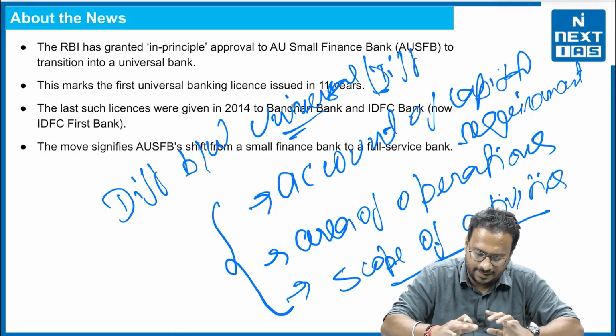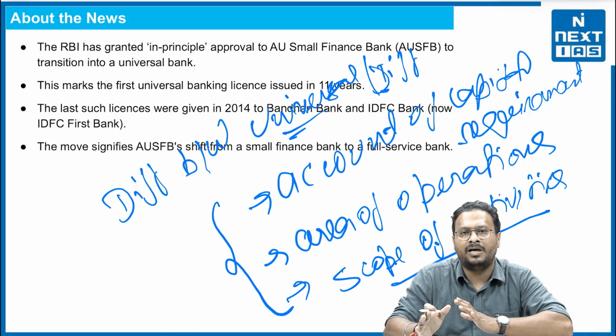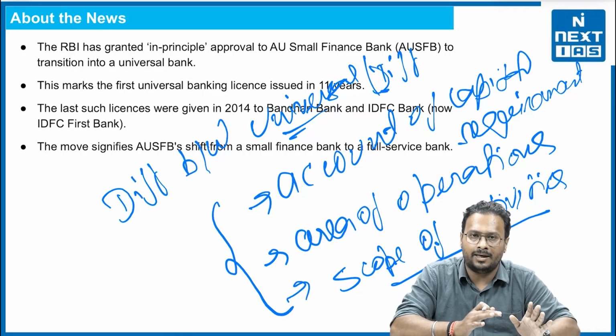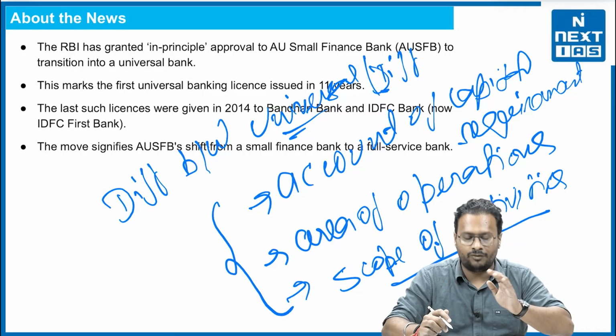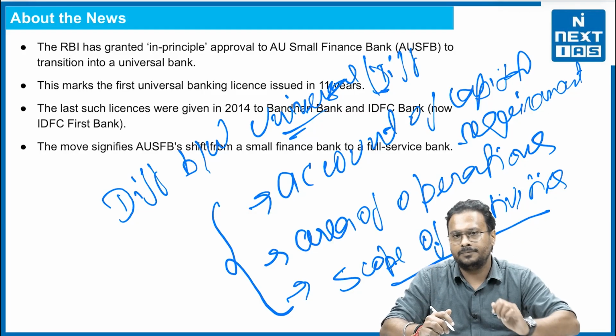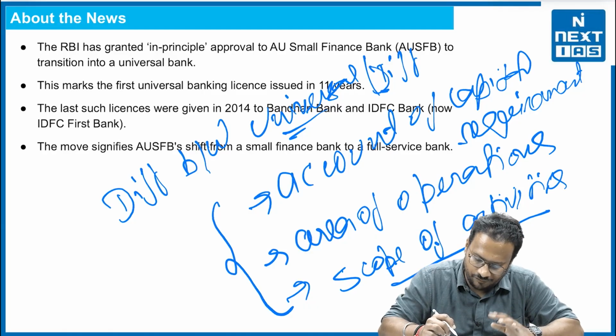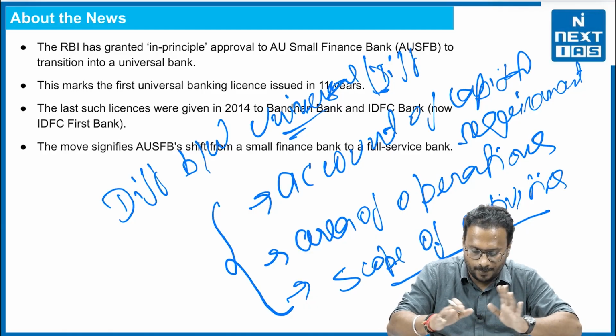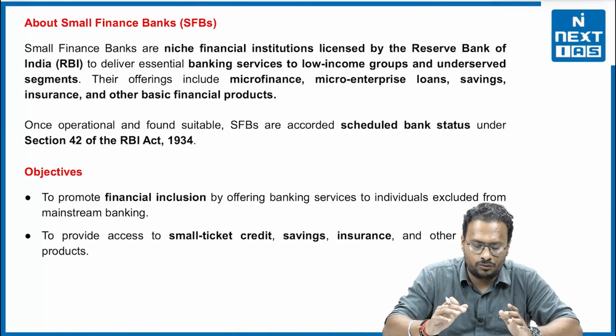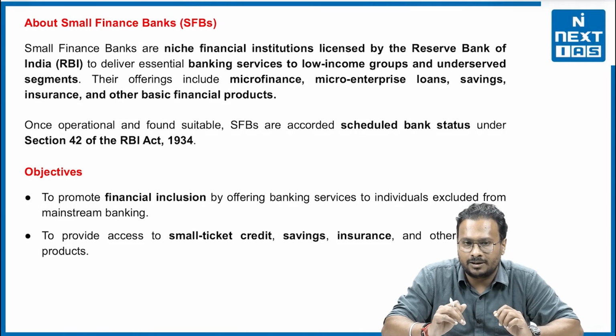So this is the exact difference between the universal bank and the differentiated banks, and a small finance bank is one of the parts of these differentiated banks, right? So now moving ahead to what exactly the small finance banks are.